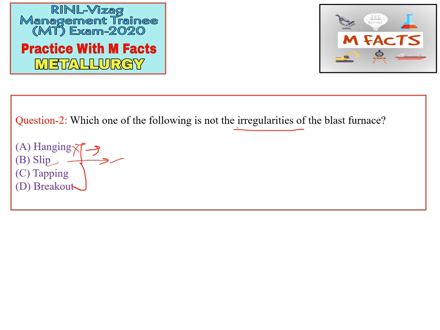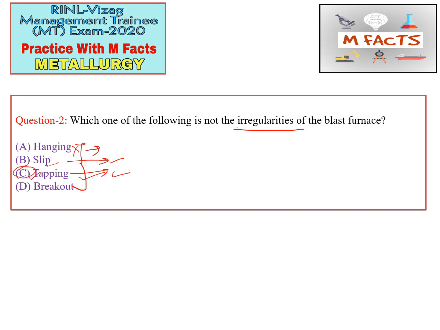The third option is tapping. Tapping is basically a furnace operation. This is not a blast furnace irregularity. So tapping is the blast furnace operation which is used for removing the slag or molten metal from the furnace. Okay, so this is a blast furnace operation, not an irregularity. So the correct option of this question is tapping.